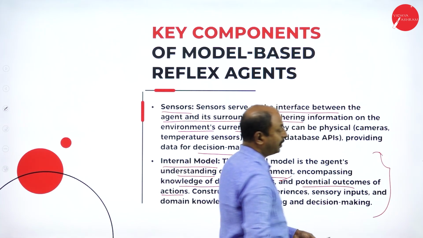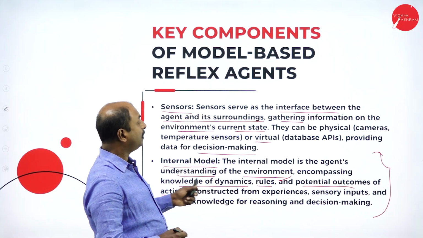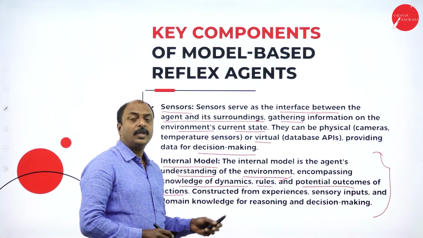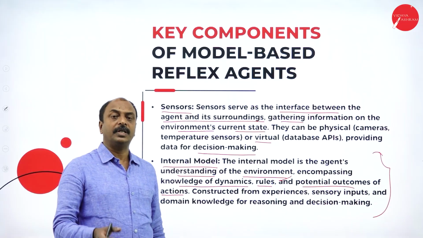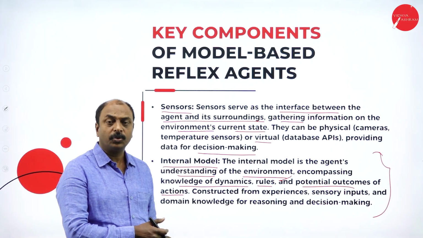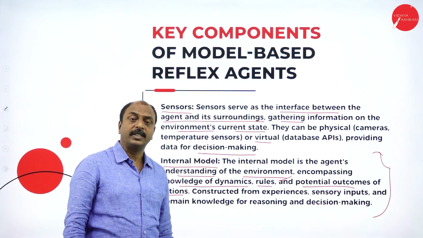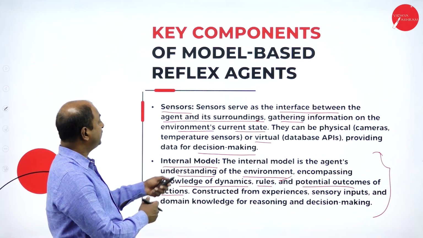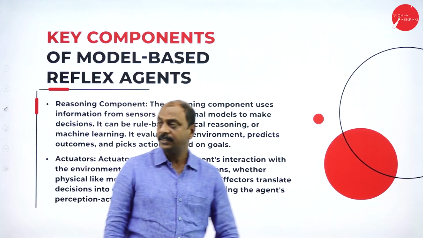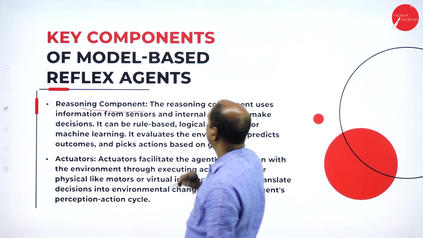So the particular models are built based on these factors. There will be different models for different types of input and also different types of environment. Based on that, our action will be taken. That is the internal model.